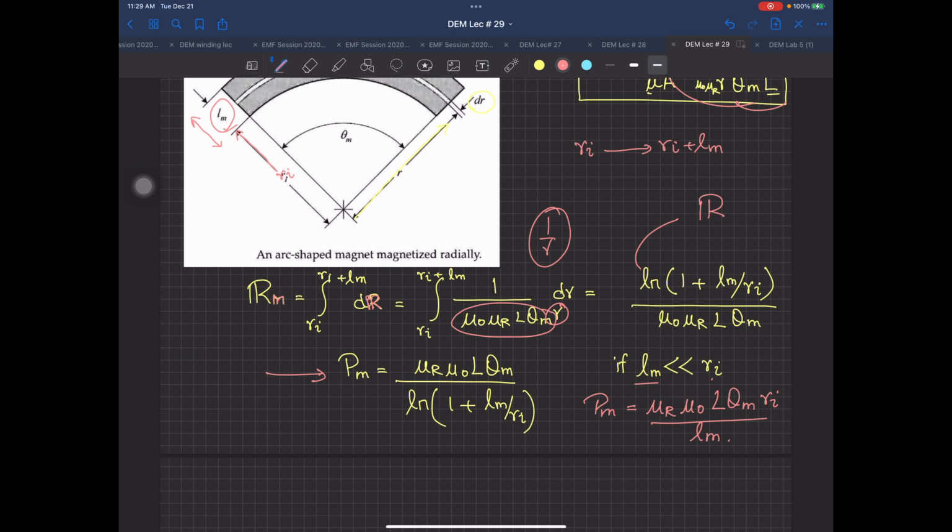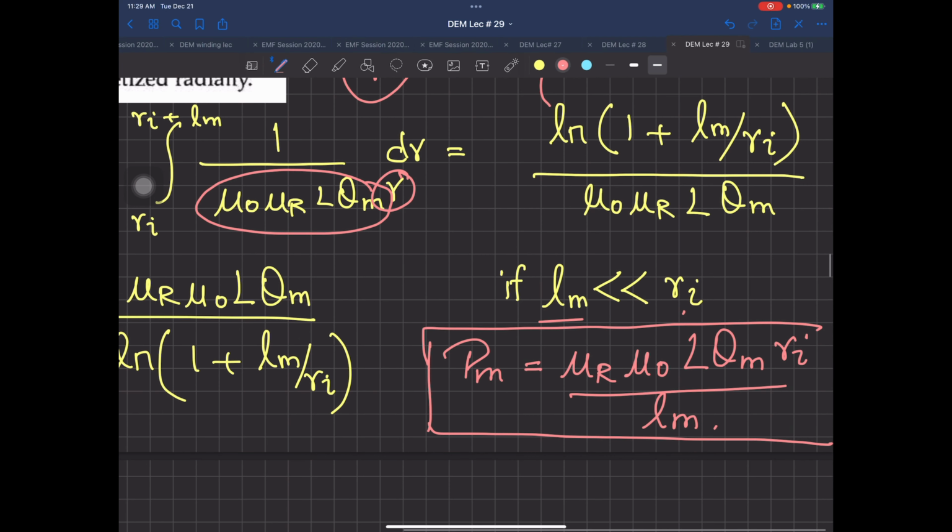So your permeance becomes only this form. And what is L theta m Ri? This is actually the same circumferential area. So mu naught mu r L theta m Ri by Lm is the permeance.